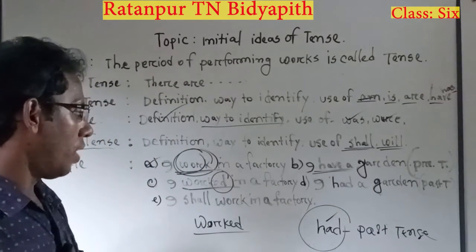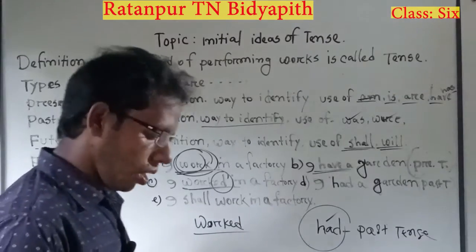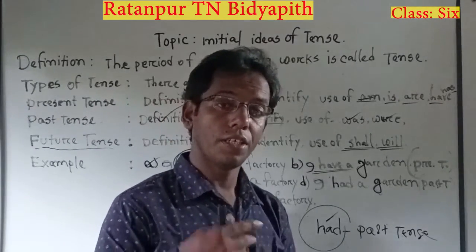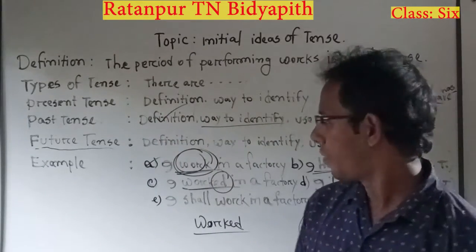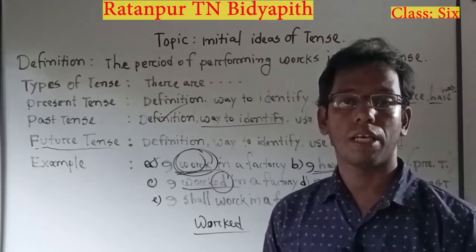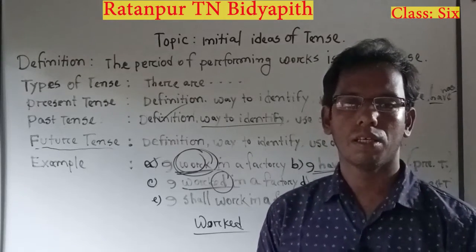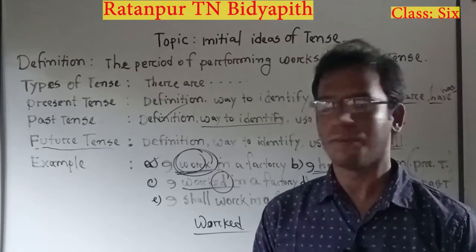Now, number E: I shall work in a factory. I told you how to identify future tense. We must find out the use of shall and will. In future tense, we will find the use of shall and will.